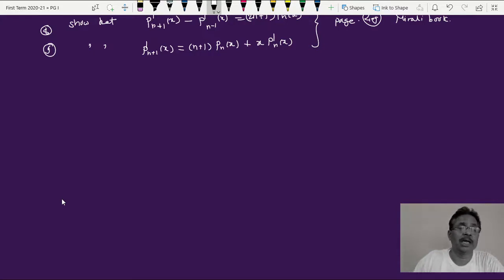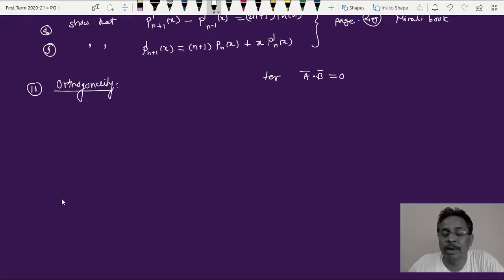And the 10th and last most important property is called orthogonality. Now in vectors, we call vectors orthogonal, meaning perpendicular. So if vector a bar dot b bar equals 0, we call vectors a bar and b bar orthogonal or perpendicular to each other.